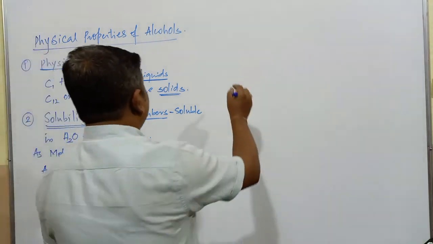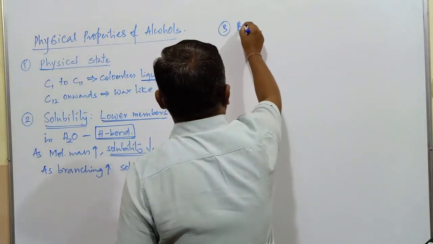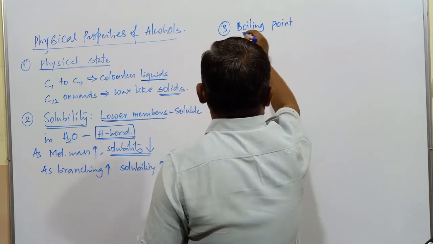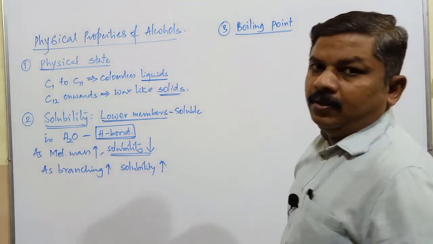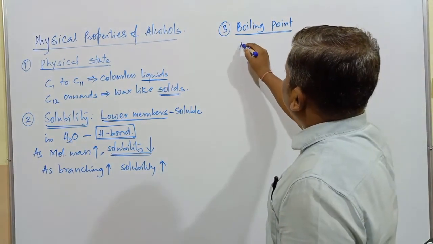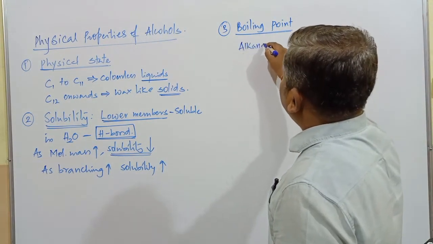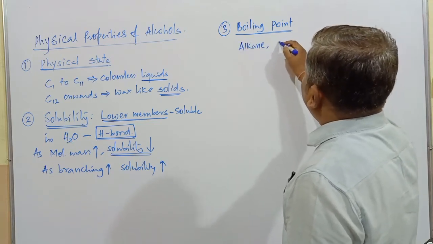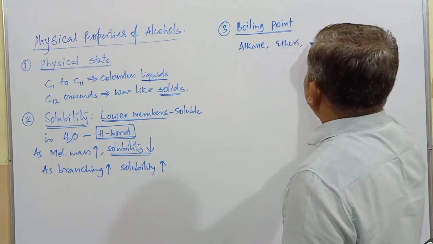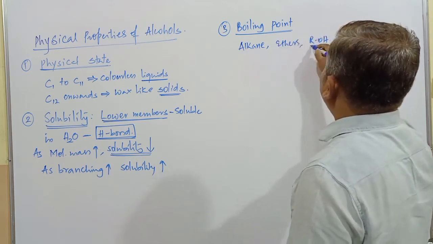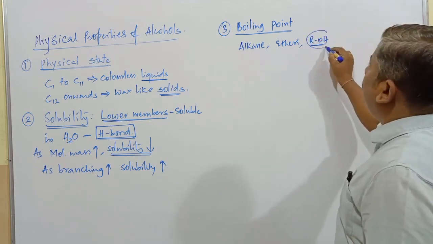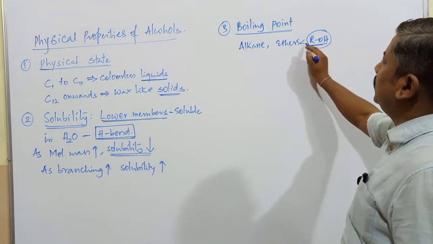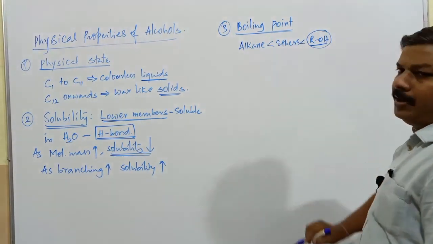Third point, the boiling point, a very important one. Compared to different types of organic compounds, compare alkanes having the same molecular mass, then the respective ether compounds, and then alcohols, ROH. Usually the alcohols have the highest boiling point. Why do alcohols have a higher boiling point than ethers, and ethers a higher boiling point than alkanes?